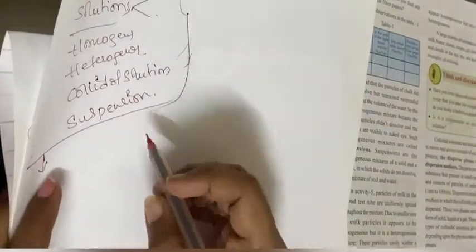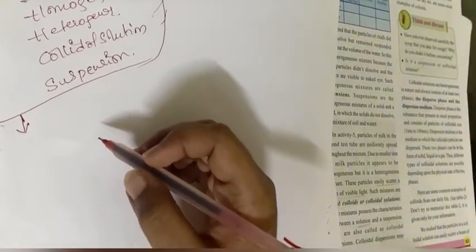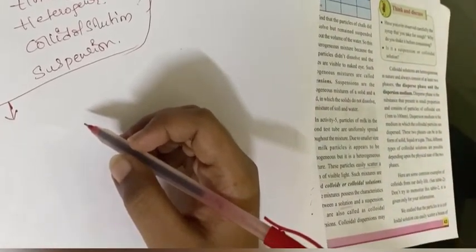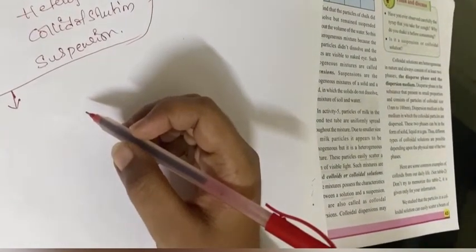Here, colloidal solution. As I said earlier, these particles are very small and look like homogeneous substances, and these particles easily scatter visible light. Here, the mixtures have the characteristics of both solution and suspension. This type of solution is called a colloidal solution. If we take the example of milk, chalk powder, right? We can also take examples like milk, butter, cheese, cream, gel, boot polish, clouds in the sky also.